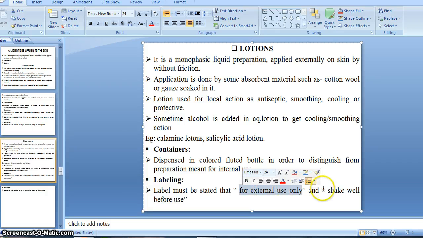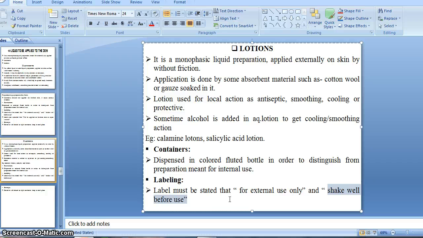Along with this statement, "shake well before use" should also be given there. It is a liquid preparation. It contains some other medicament also, and on long storage the particles of medicament may settle down in the bottom portion of the bottle.